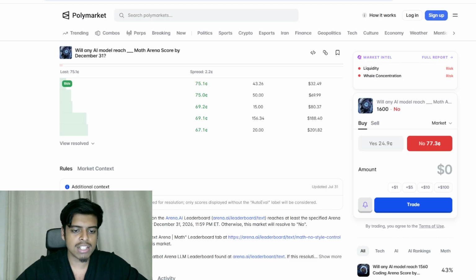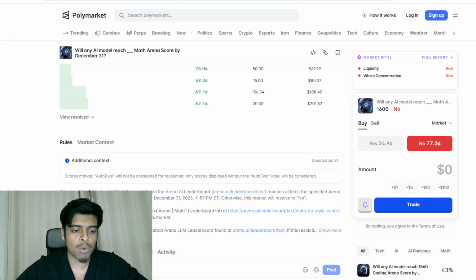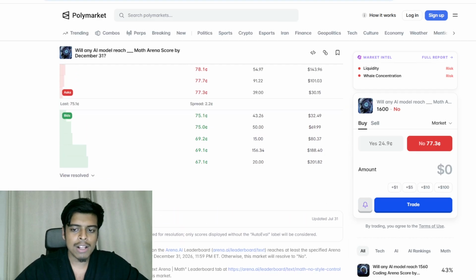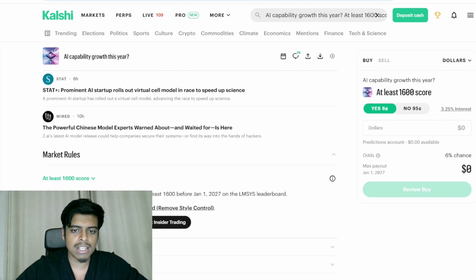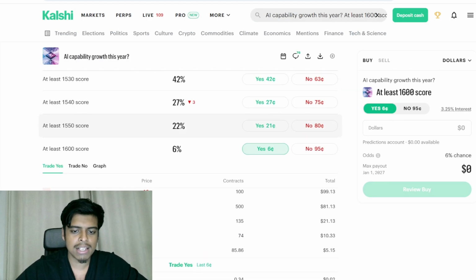So January 1st, December 31st, it's worded differently, but it resolves the exact same way. So this is ultimately where we're going to find our arbitrage, our spread. No at 77.3 plus 6 cents on yes for the same exact market will equal about 83.3 cents.